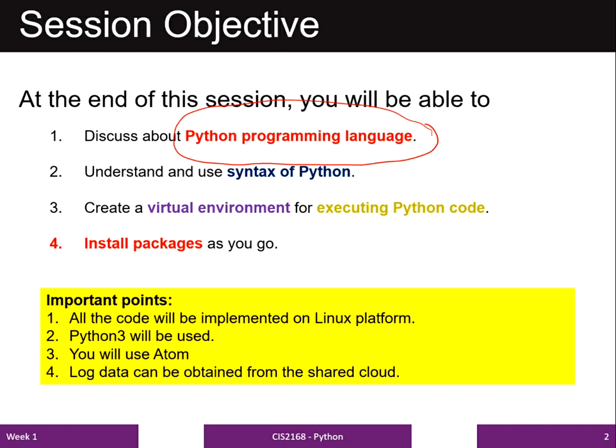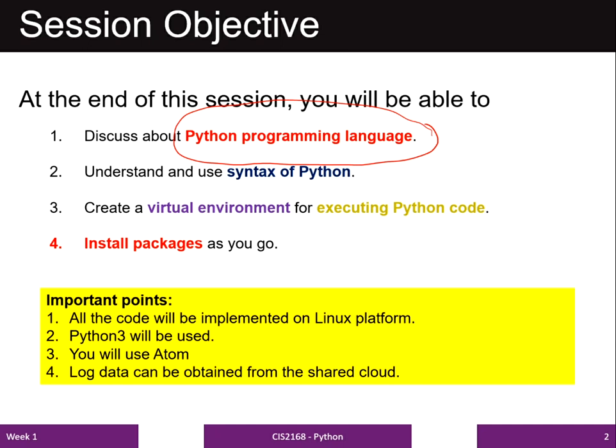You will implement all your Python programming code using the Linux platform, and I strongly believe that you all have a bootable Linux pen drive, which you will use for implementing the programs given in the tutorials and to complete the portfolio task and the coursework task too.